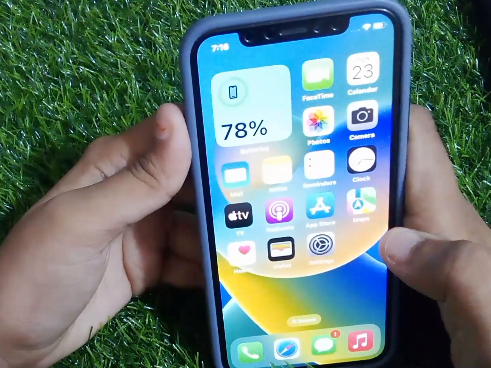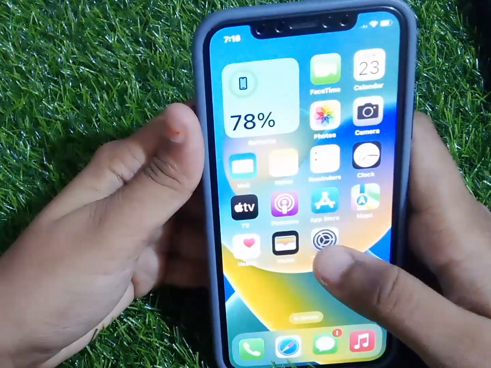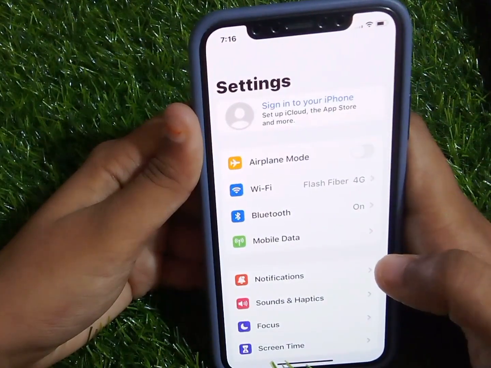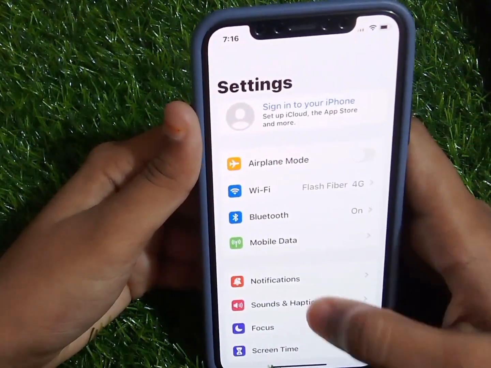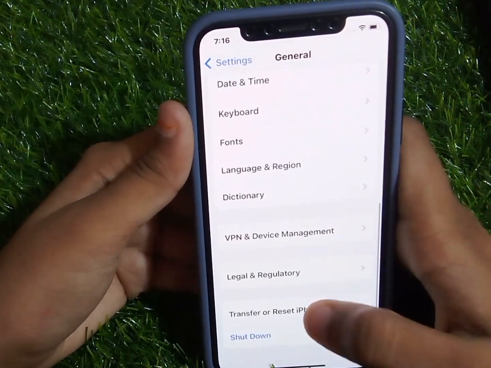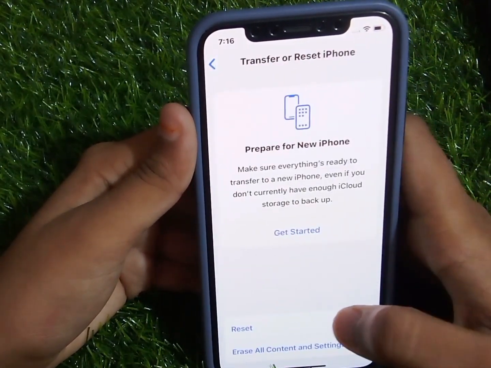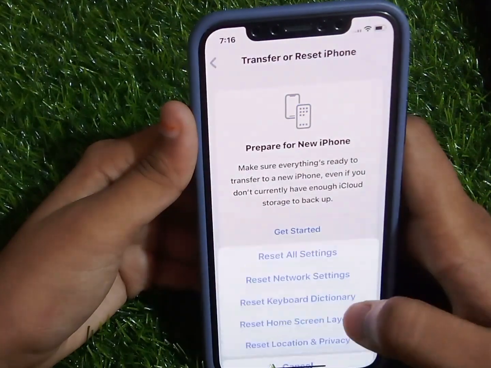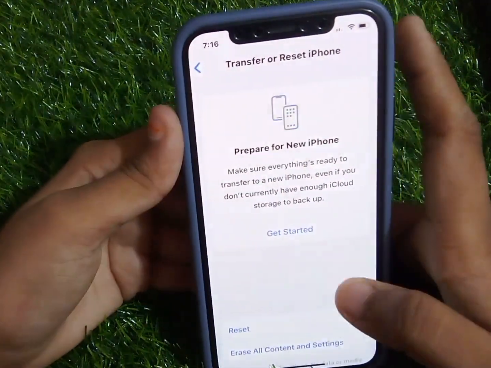If solution number 4 is not working, now applying this solution number 5. Solution number 5 is reset all settings. First we tap on settings app. You can see it appears on screen. Scroll up. Tap on general. Scroll up. Tap on transfer or reset iPhone. Tap on reset. Tap on reset all settings.